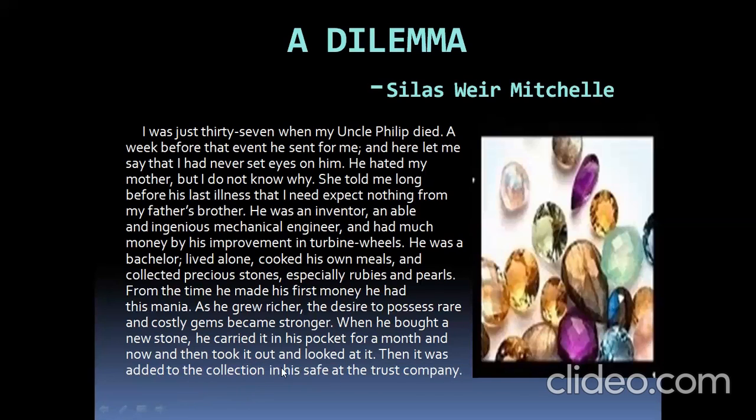Then it was added to the collection in a safe at the trust company. So whenever he got a new precious stone, he used to put it in his pocket for one month. Then after a month, what will he do? He will take it out and look at it. After that only, he will add it to the collection in his safe. A safe is a box where he keeps all his precious stones. And he will keep the safe at the trust company.